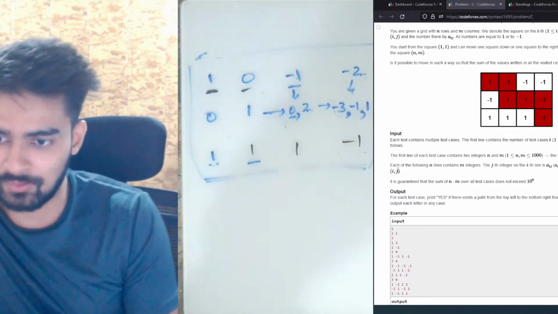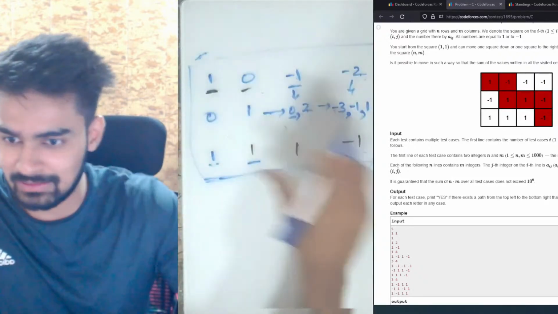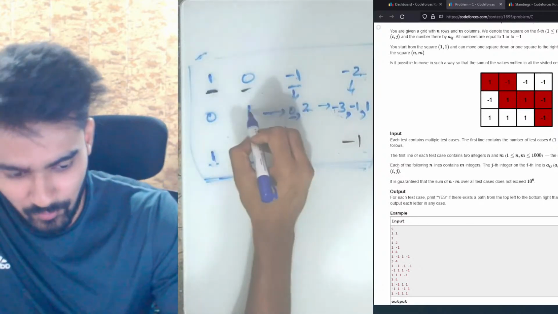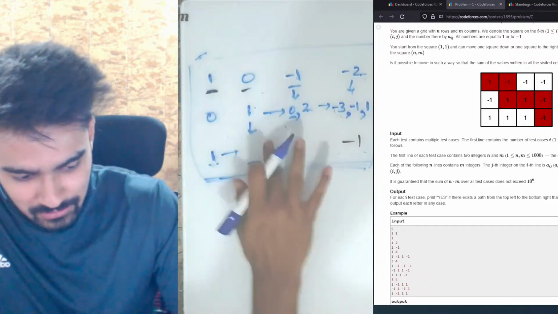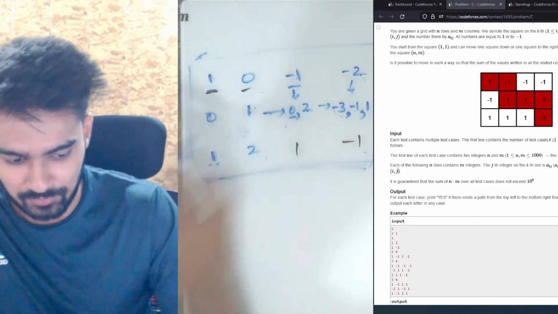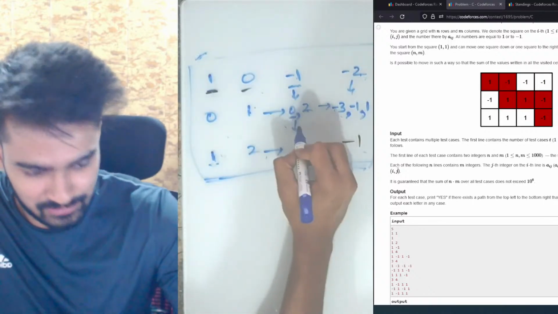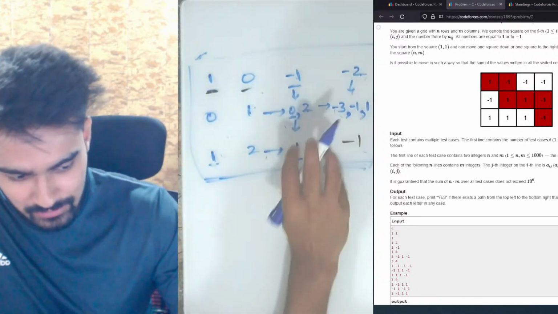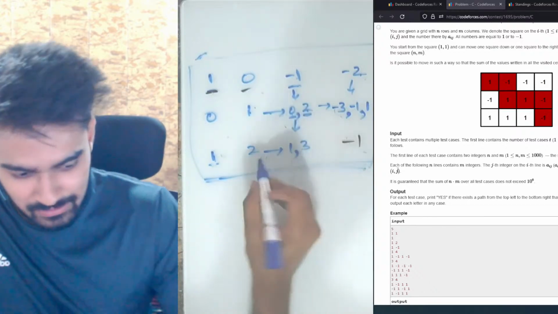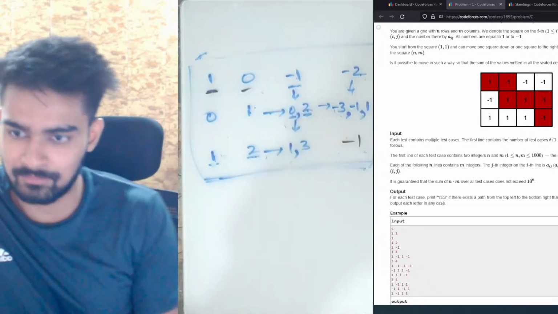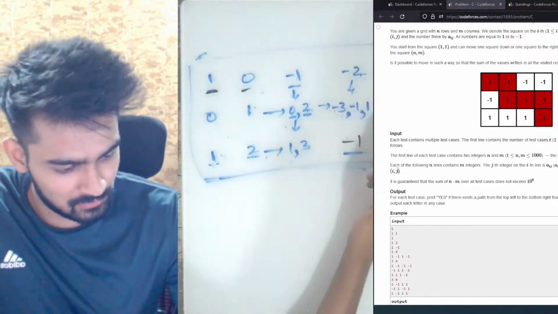Similarly, let's look at this point now. I'm just doing this once, and then I'll explain how we can see the pattern. Now we have 1 here, 1 here. Since both these values are the same, we can either come from this side or this side, it doesn't matter. The sum will be 2, 1 plus 1. Then if we look at this index, we can either come from this side or this side. We have 0, 0 plus 1 is 1, or we had a 2, 2 plus 1 is 3. Similarly for this 2 also, 2 plus 1 is 3. Then after this, if you look at this point, we have many values.